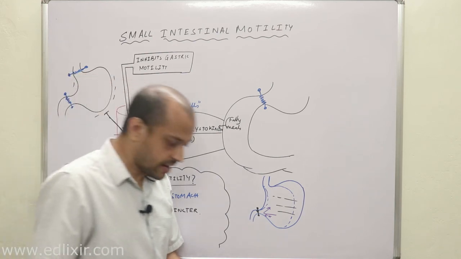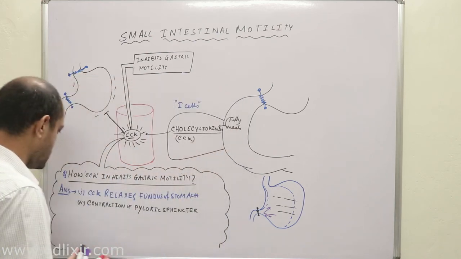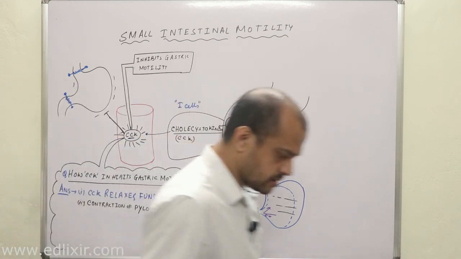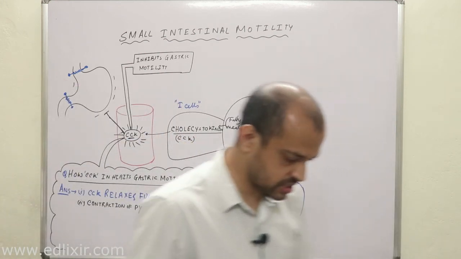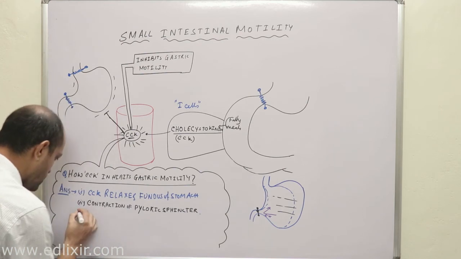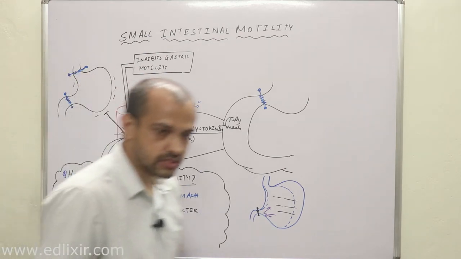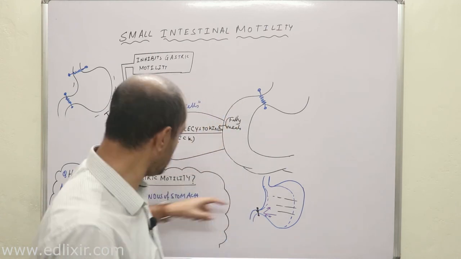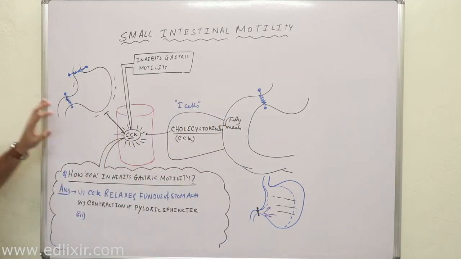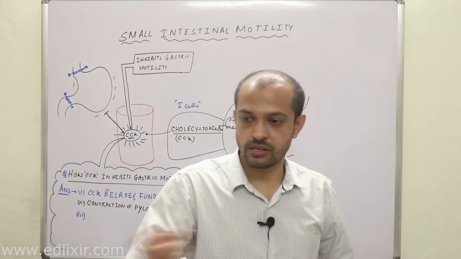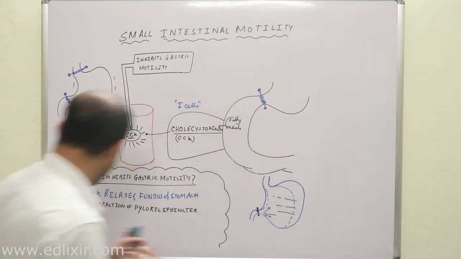Clear? Now, another thing you need to understand is this. There is not much evidence available for this statement which I am going to write. But some scientists believe that CCK, this hormone, also reduces the powerful contraction of stomach.